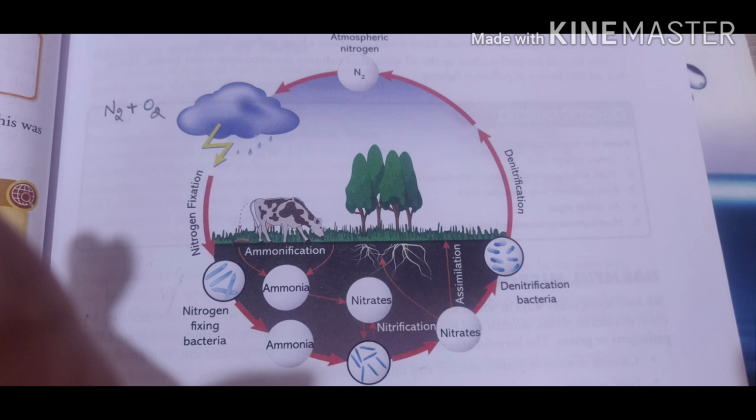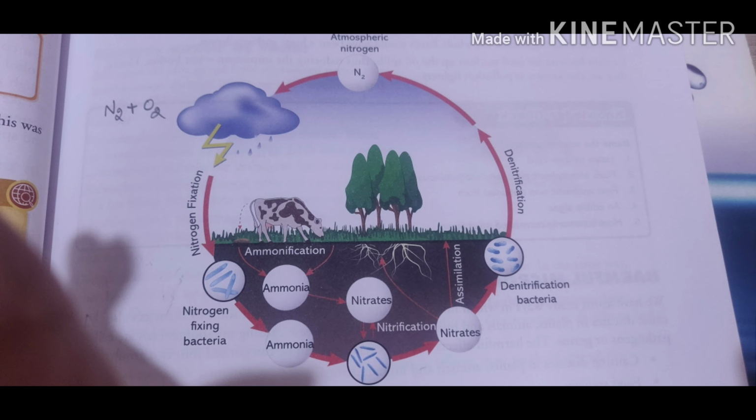Next step is ammonification. Now what happens when plants and animals die? Their dead and decayed body converts proteins into ammonia by the action of microbes. This process is known as ammonification. The next step is nitrification. When ammonia produced by these dead and decomposed plants and animals is converted into nitrates by the action of nitrifying bacteria present in the soil, it is known as nitrification.